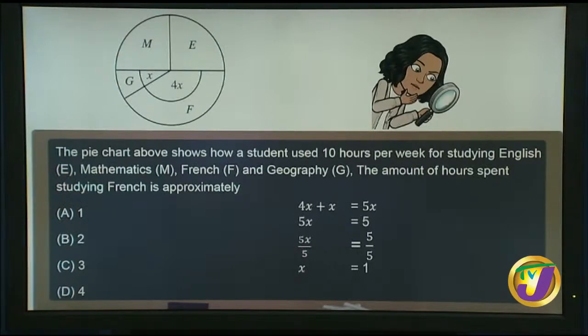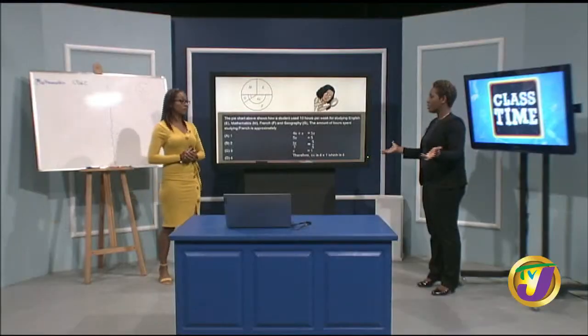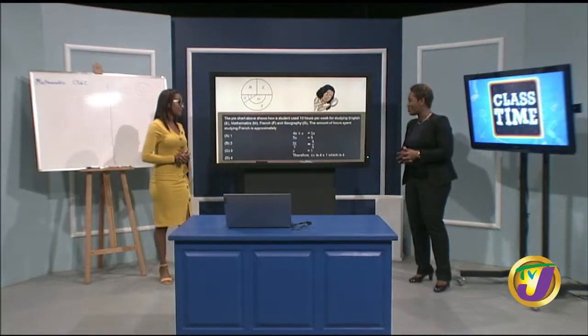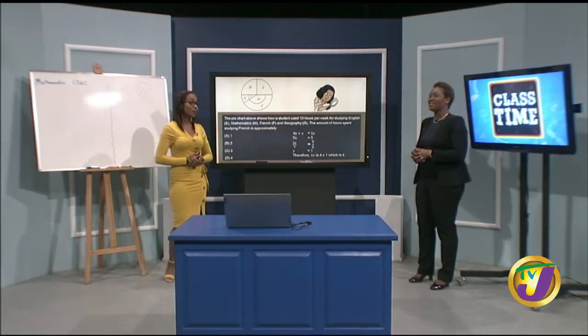How can we figure out French? Simple. If geography gets 1 hour out of the 5, that leaves 4. So you studied French for 4 hours. Or you could do it in an algebraic way and just multiply 4 by 1.